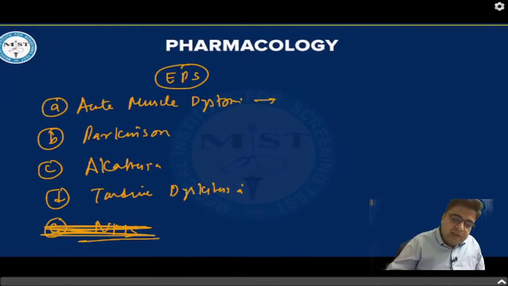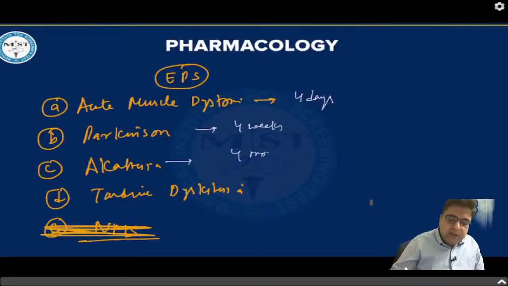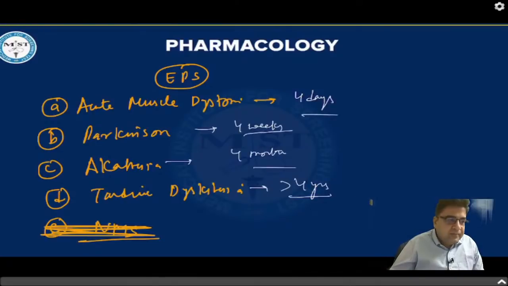So the first will appear after 4 days. So the mnemonic of 4. Second will appear after 4 weeks. Third will appear after 4 months. And this will appear after 4 years. So days, weeks, months and years.